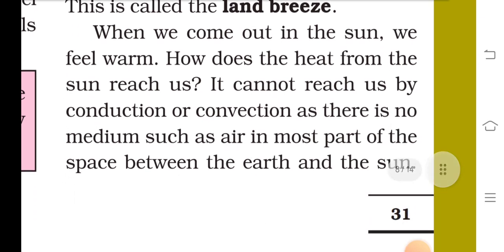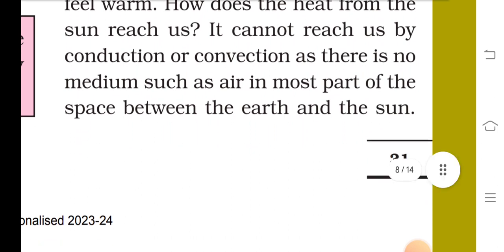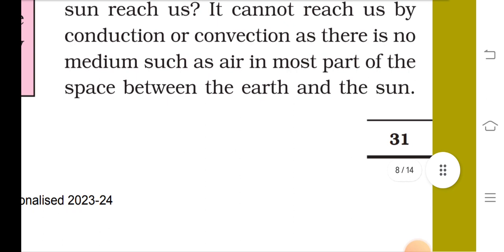When we come out in the sun, we feel warm. How does the heat from the sun reach us? It cannot reach us by conduction or convection, as there is no medium such as air in the most part of the space between the earth and the sun.